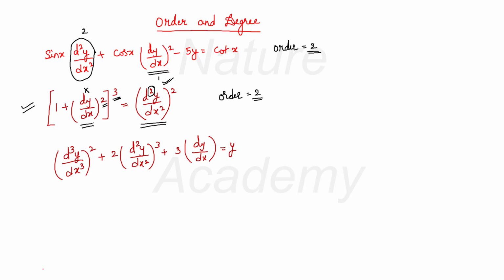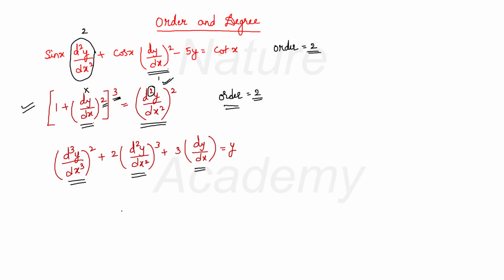Now in this equation, I have three derivatives. One is d cube y by dx cube, the other is d square y by dx square, and the other one is dy by dx. Now my aim is to find the degree, so I have to see the highest order derivative and its power. The highest order derivative was the order.